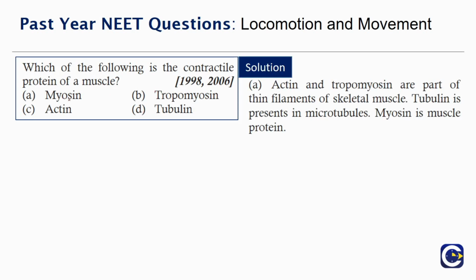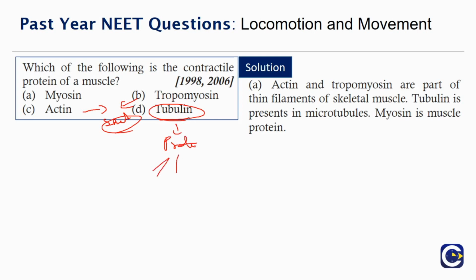Let's look at the answer. So actin and myosin are not contractile proteins. They are part of the skeletal muscle. We saw they are complex proteins involved in the striated muscle. So tubulins are also proteins only. They are also protein, but they are part of the microtubules in the cells.